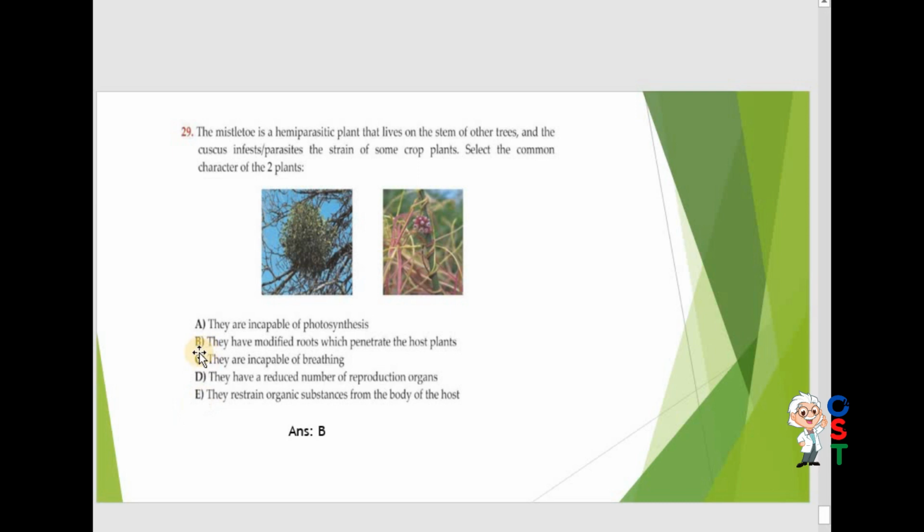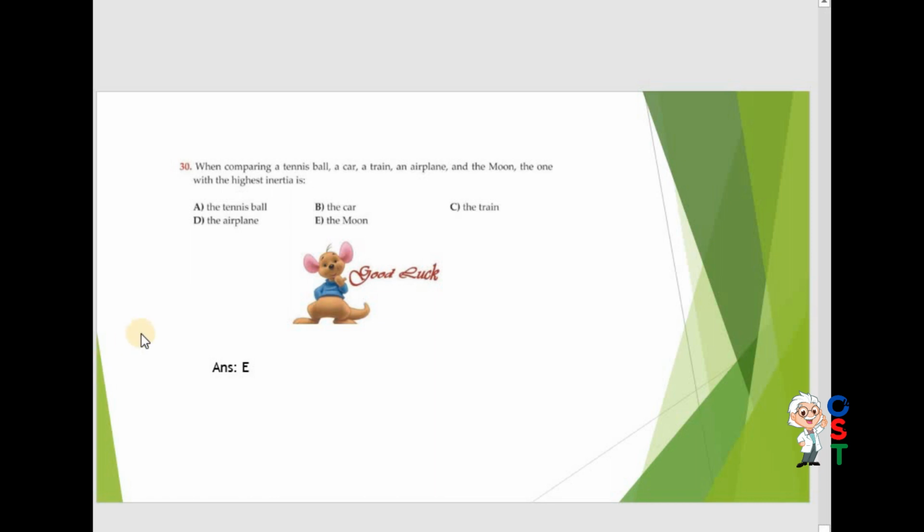So B is correct. They are incapable of breathing? No, they are plants. They breathe. They have a reduced number of reproductive organs? No, they reproduce as well. They obtain organic substances from the body of the host. They have modified roots, so they penetrate. So that option was correct.